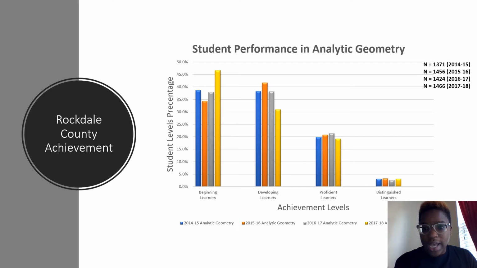But distinguished has been kind of consistent, as well as proficient. You see a little movement within beginning and developing. And you do see that same pattern: if the beginning level is decreasing, then you're going to see an increase in developing.